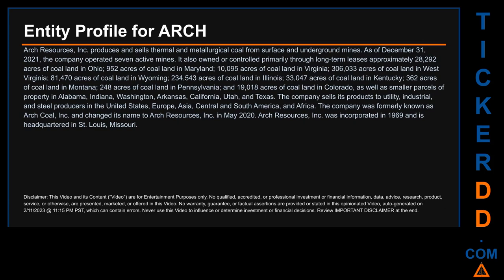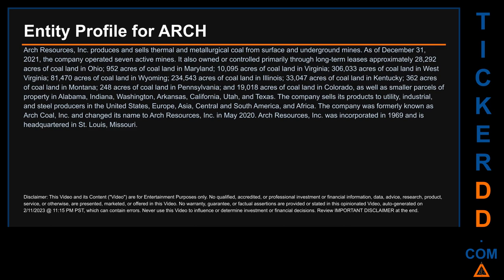306,033 acres of coal land in West Virginia, 81,470 acres of coal land in Wyoming, 234,543 acres of coal land in Illinois, 33,047 acres of coal land in Kentucky, 362 acres of coal land in Montana, 248 acres of coal land in Pennsylvania, and 19,018 acres of coal land in Colorado, as well as smaller parcels of property in Alabama, Indiana, Washington, Arkansas, California, Utah, and Texas.